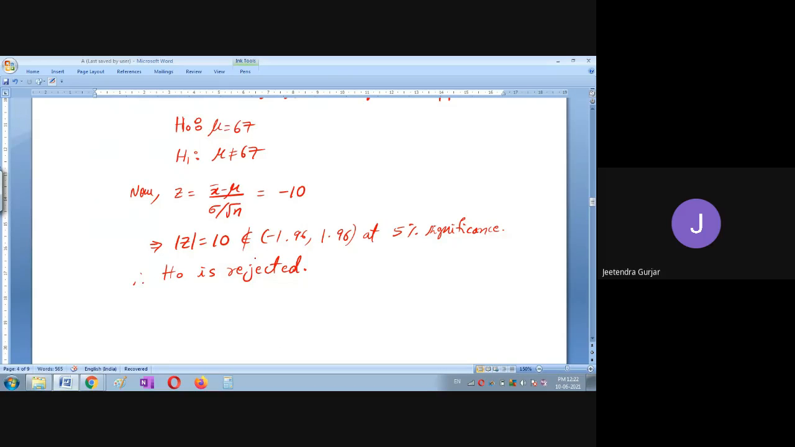So now we will see here, therefore the sample, yes friends, is not drawn from the population with mean 67. Okay, so this is what we have done for 5%.